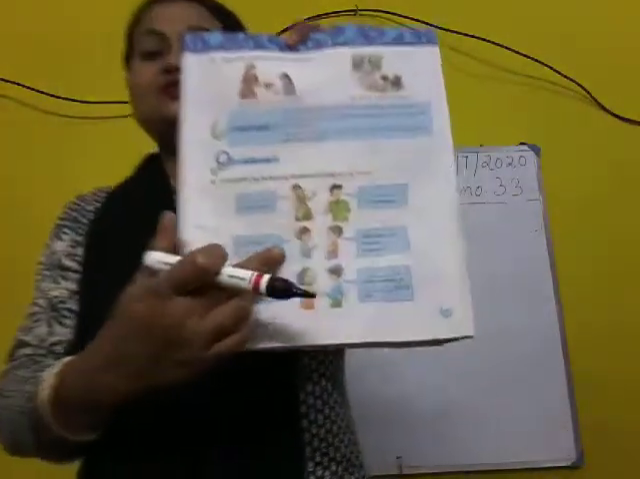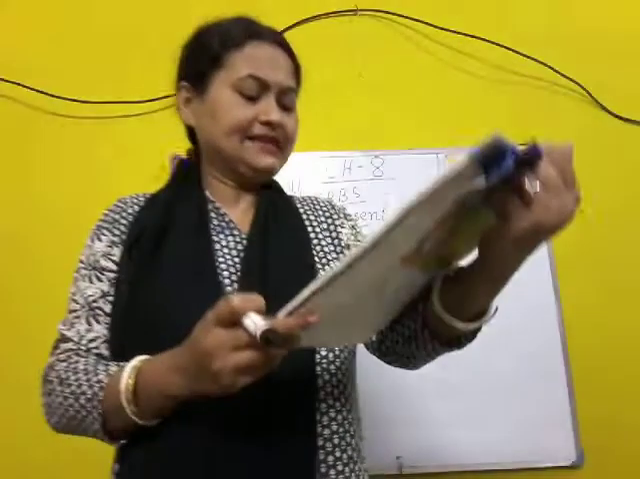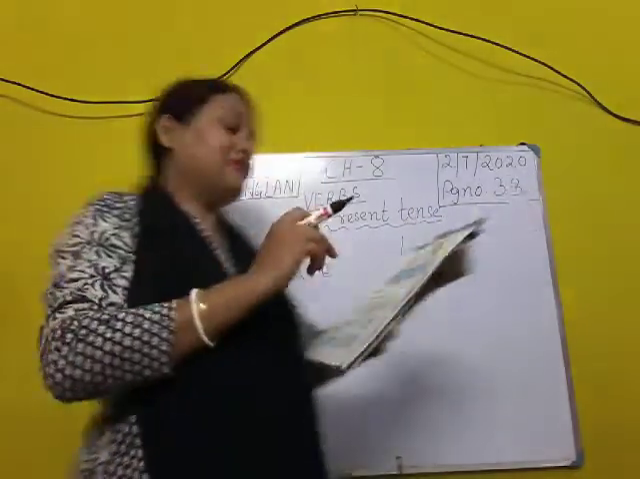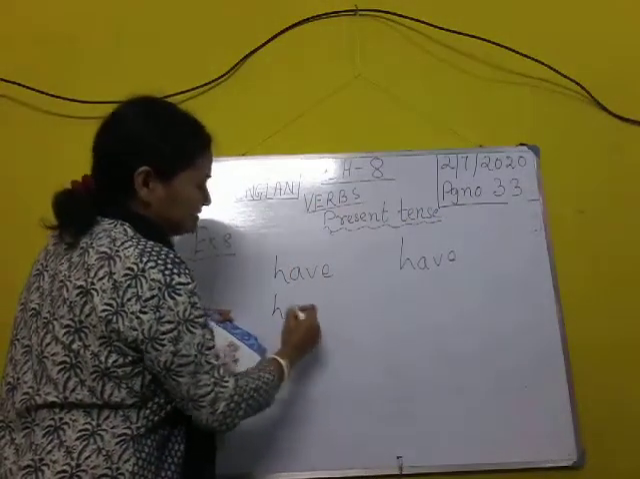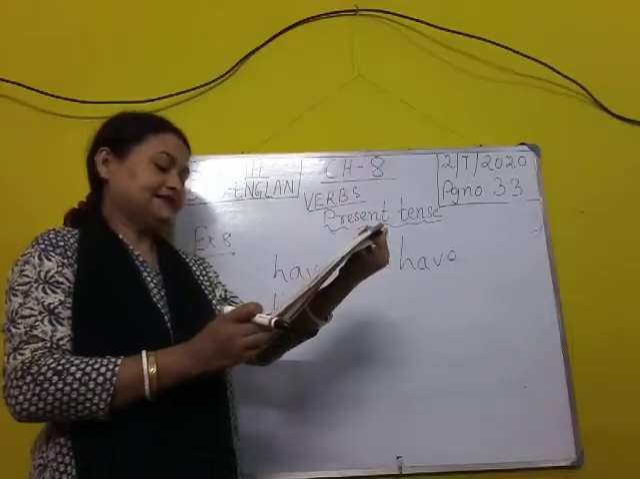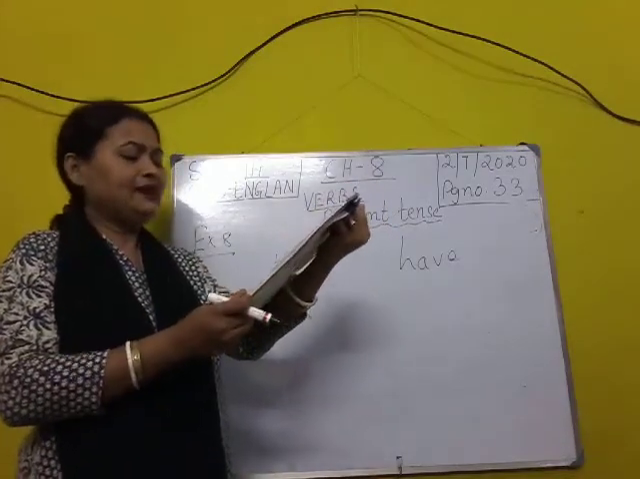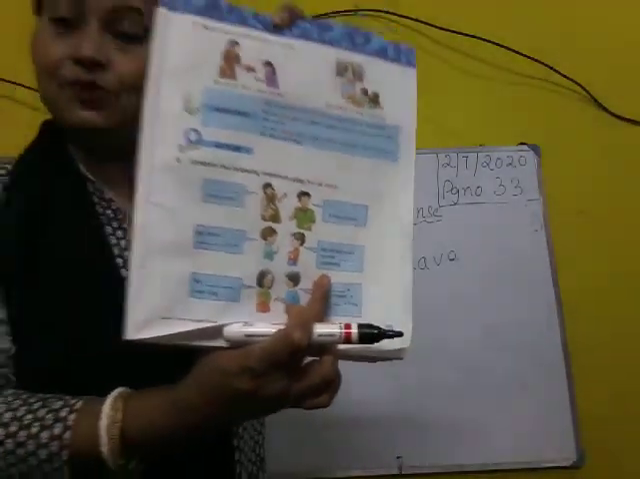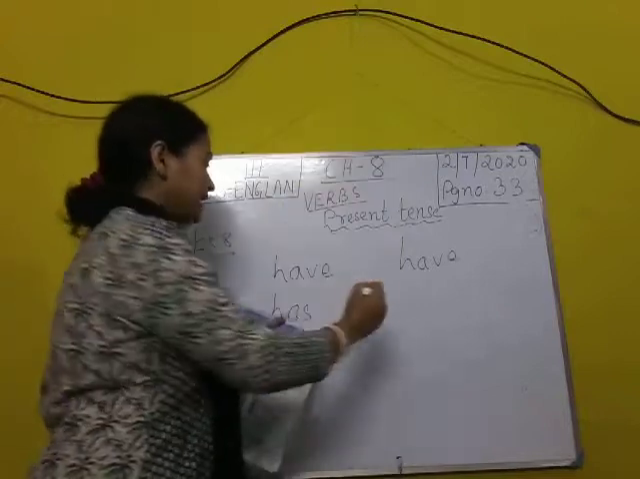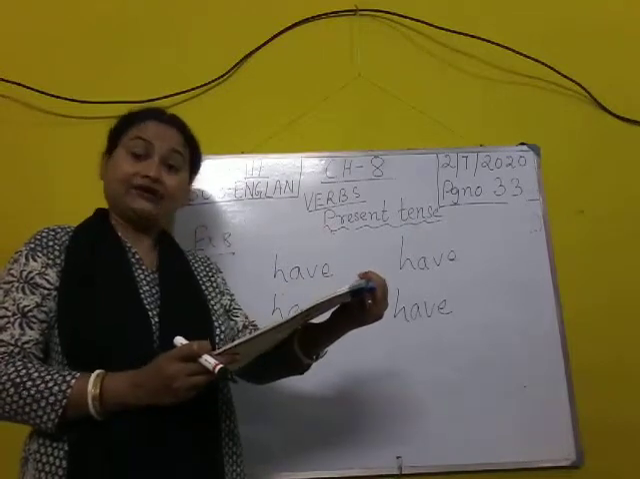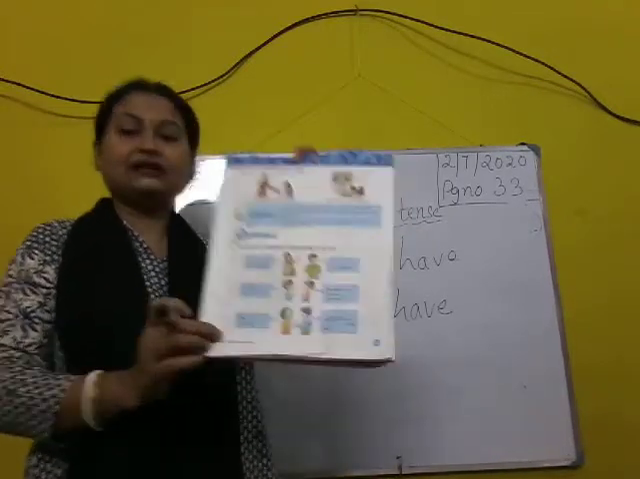Next picture, see these two boys are conversing. Okay, what are they saying? My father dash a car. My father means singular in number. So my father has. So here you will write H-A-S, has. My father has a car. Next sentence, the other boy is saying, my father and mother dash a camera. Here my father and mother means more than one. Then what will we write? Have. My father and mother have a camera.